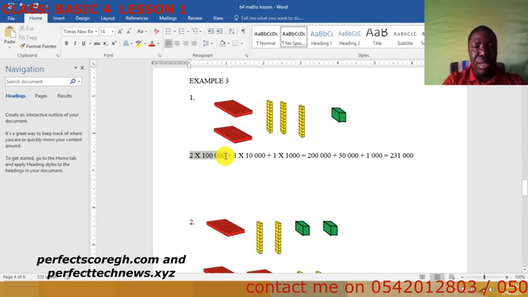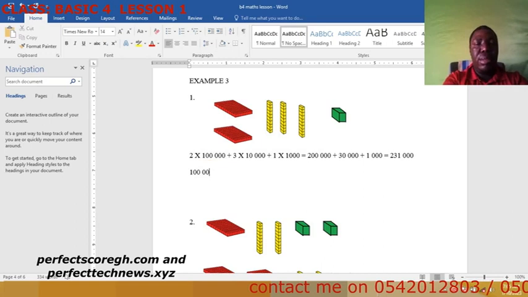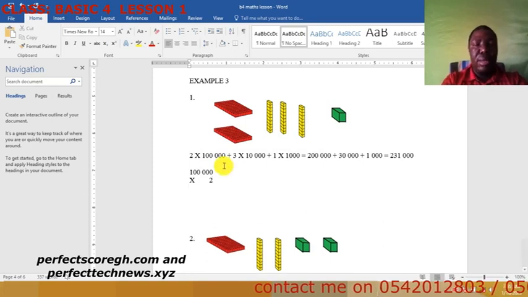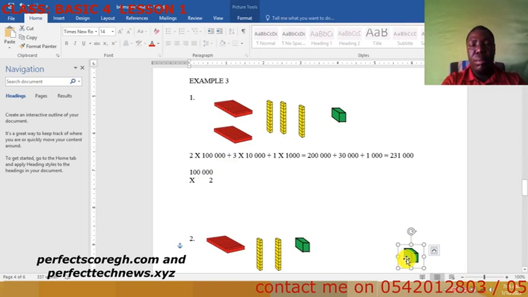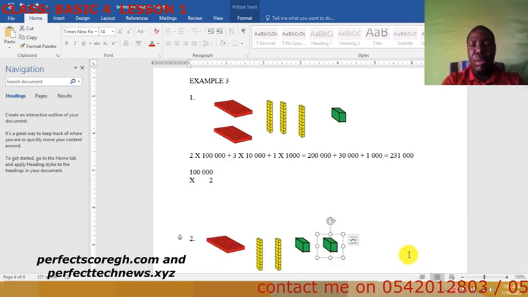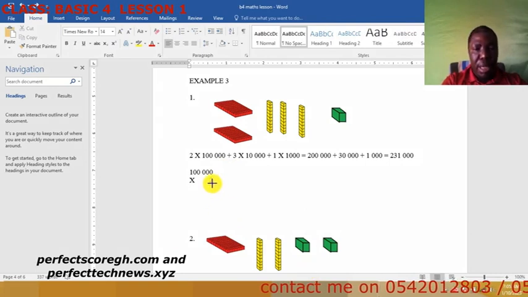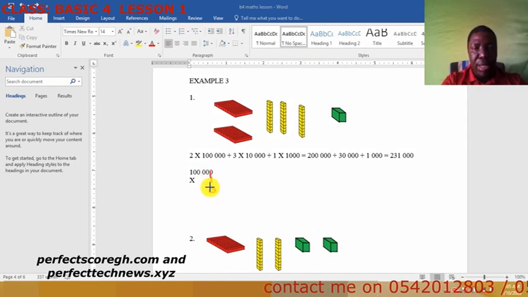We have 2 of this, so multiply by 100,000. This is 100,000 times 2. So you put a 2 here. Let me use my pencil here. This 2 times this one gives us 0. 2 times this also gives 0. 2 times this one gives 0.